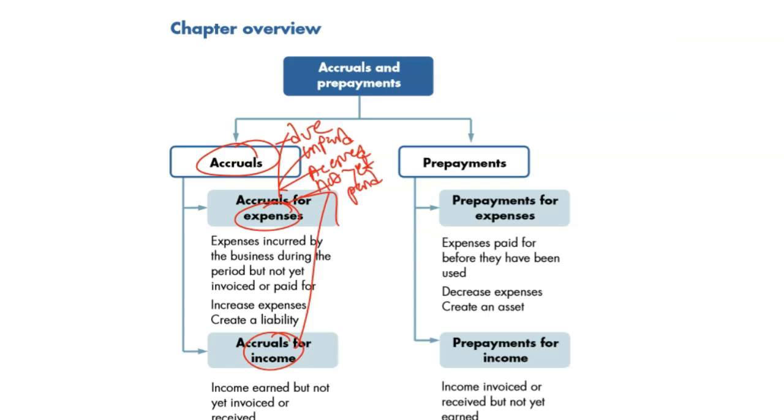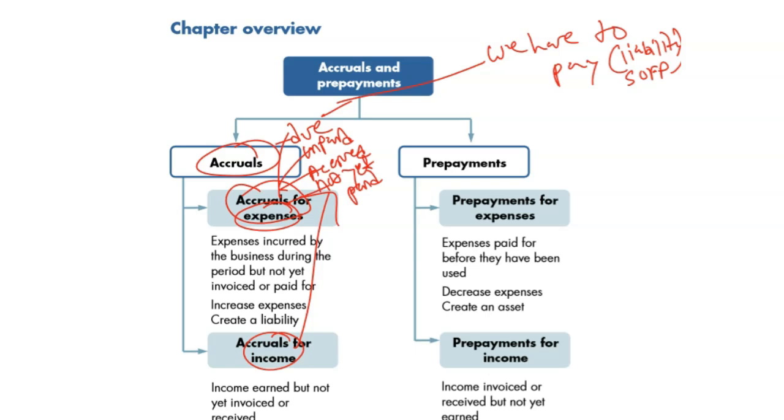So, if it is an accrual of expense, what do you think? Expenses are accrued, due. You have to pay. So, it's a what? Yes, liability. It's our liability. Accruals of expenses, a liability that goes into SOFP, statement of financial position. And accruals of expenses you didn't pay, but you will have to pay. That's why in SPL we add. What do we add? Accruals of expenses. Do you remember that one?